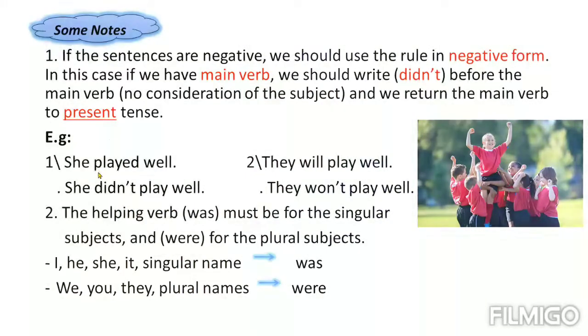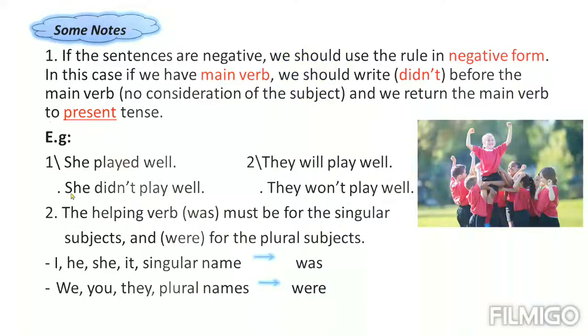we should write didn't and return the verb to base form. Didn't play. I have removed ed. Here there is no ed. I just added didn't, and no consideration of the subject means that if I change she to they, it is the same.